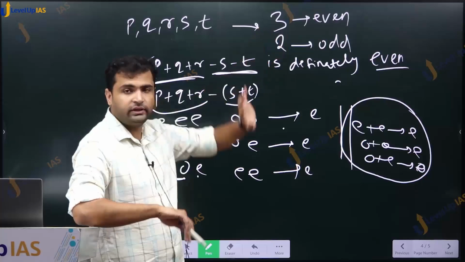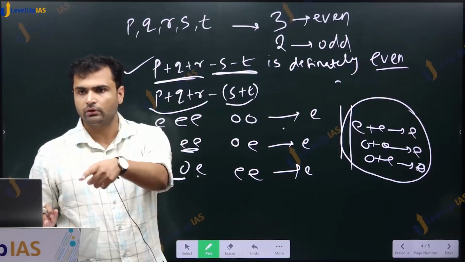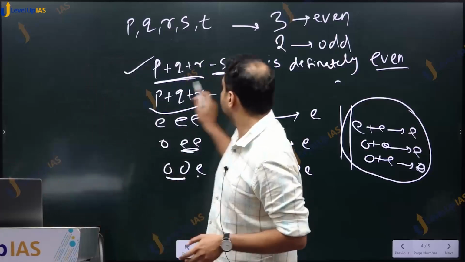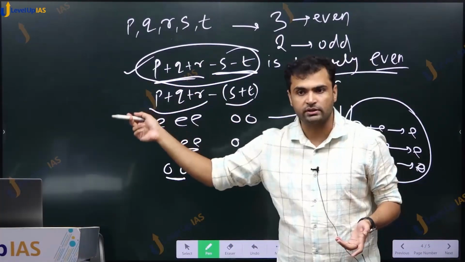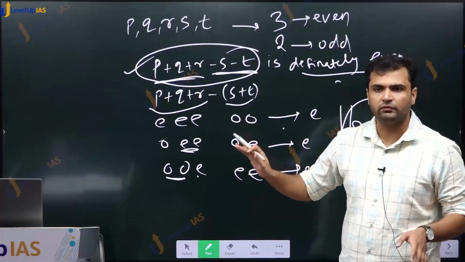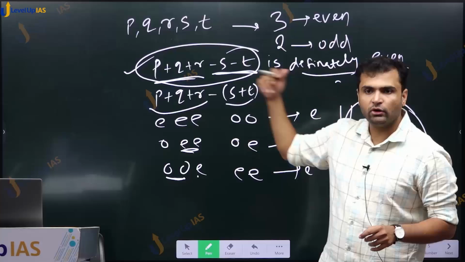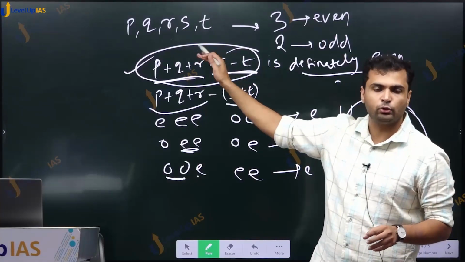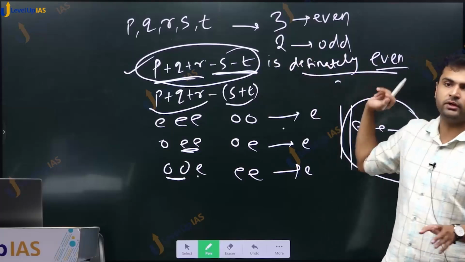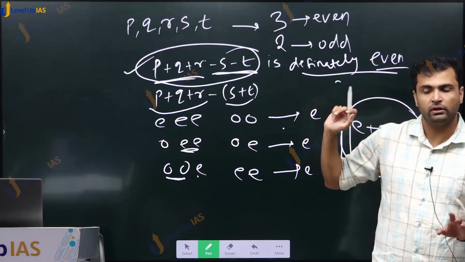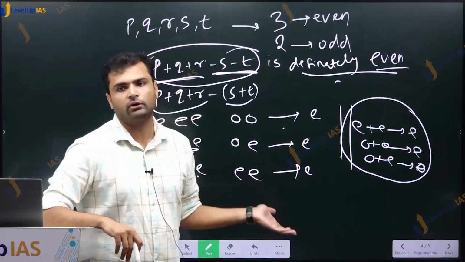No. That is not the question. The question is whatever quantity they have given. You look at the question. That entire quantity is definitely even, not the individual P, Q, R, S, T. We don't know which of them are even and which are odd. They can be anything, but we are saying that in any order you take, any one of them can be odd, any two can be odd, any two can be even, but this quantity will always be even. That is what the statement is claiming, and we want to comment on whether that is correct or not.